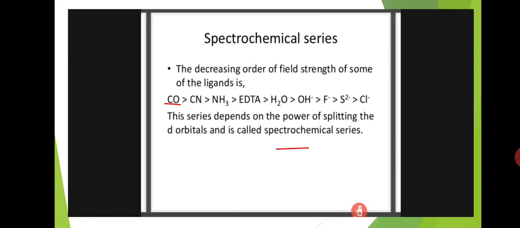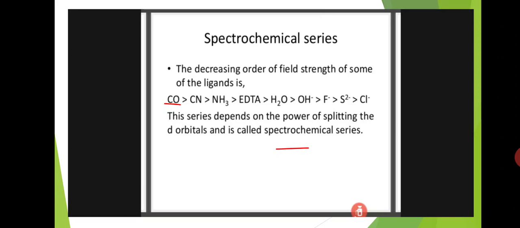And in the spectrochemical series, based on the decreasing order of field strength, some of the ligands look like this. CO is greater than CN, CN is greater than NH3, NH3 is greater than EDTA, EDTA is greater than H2O, H2O is greater than the hydroxy group, hydroxy is greater than fluoride ion, fluoride is greater than sulfide ion, sulfide ion is greater than chloride ion.